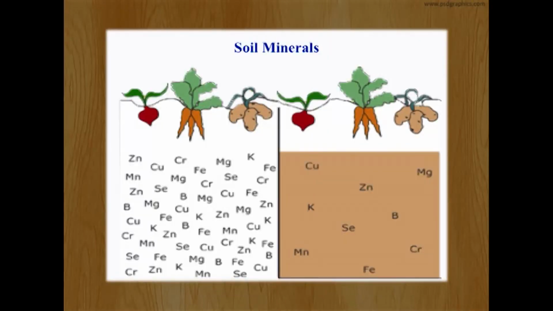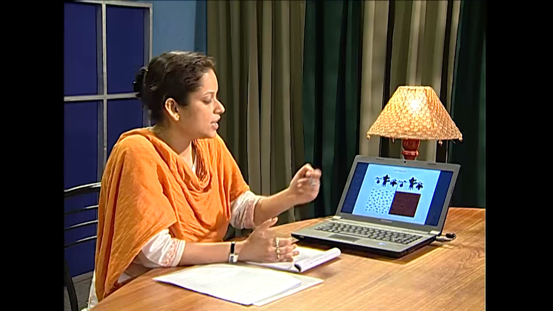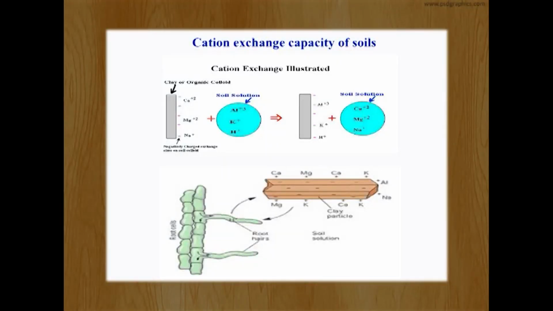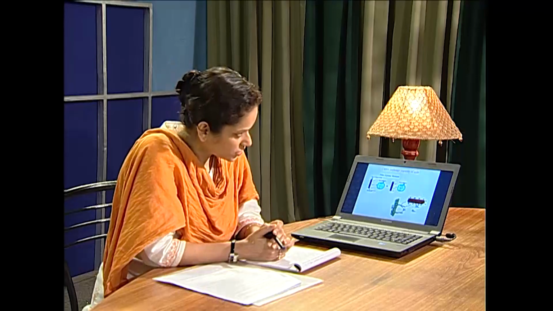Now these minerals are derived from the rocks during the weathering of rocks, that is, the rock supplies the soil with its mineral content, and then these are taken up by the plants. The colloidal clay also plays an important role in soil. It acts as an anion and it contains cations on it. These cations are exchanged with the cations present in the soil solution. As a result, the clay acts as a cation exchanger and hence it increases the cation exchange capacity of soil and increases the soil fertility. In a similar way, such a reaction occurs in plant roots.